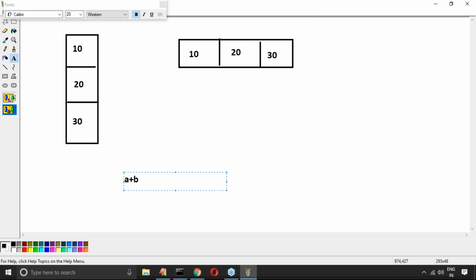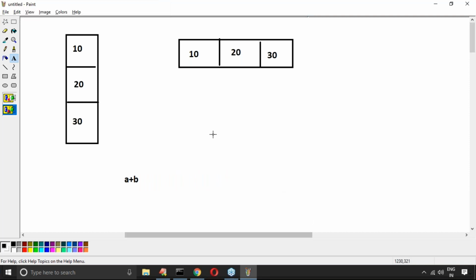Does anyone have that doubt? If you can tell, sir, this is the answer we are going to get. Don't try to execute, just analyze and then tell. Executing is a matter of 1 second, but I don't want to execute this one. If I do A plus B and it is acceptable, in the result how many rows will be there, how many columns will be there? If it is an error, no question at all.